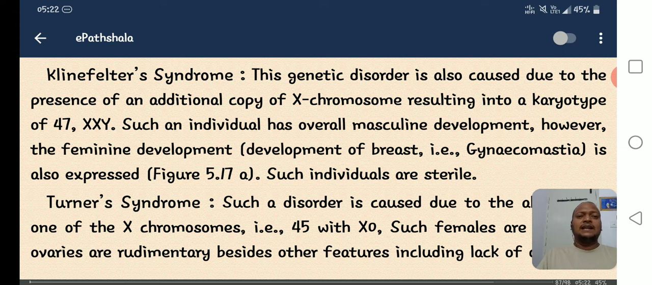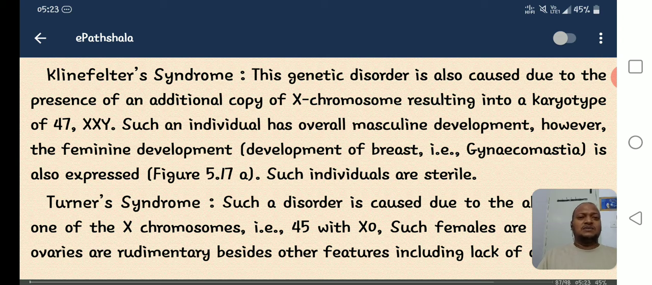Understood or not? Right? So once again I am repeating, Klinefelter syndrome. This genetic disorder is what type of syndrome? This is allosomal. This genetic disorder is caused due to the presence of an additional copy of X chromosome, resulting in a karyotype of 47, that is XXY. Extra X chromosome is added. Normal is XY. For XY, an extra X chromosome is added. 46 plus 1. So trisomy 47 takes place. Okay. So that is abnormal.